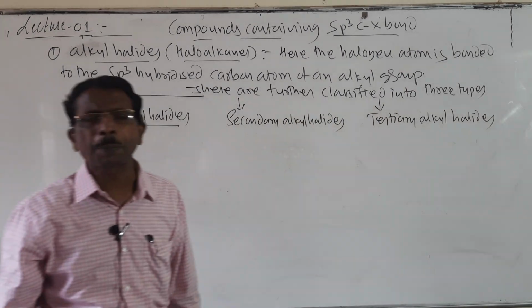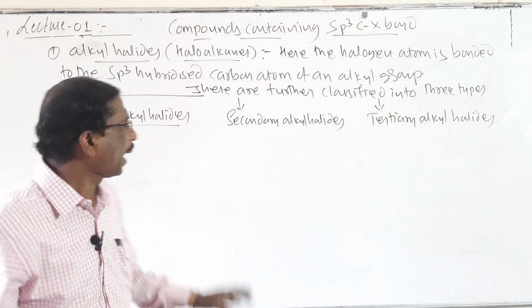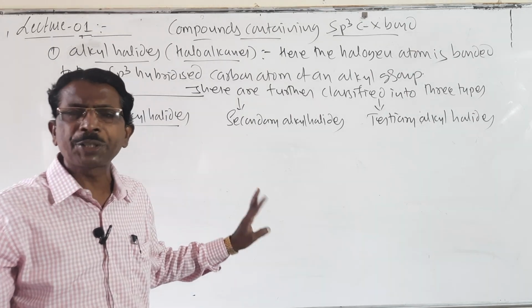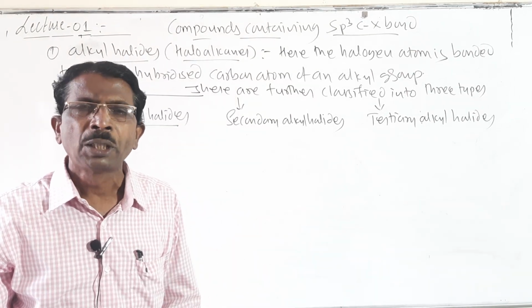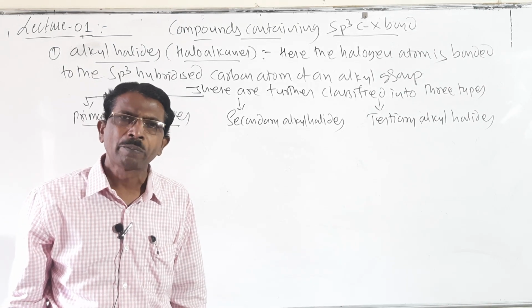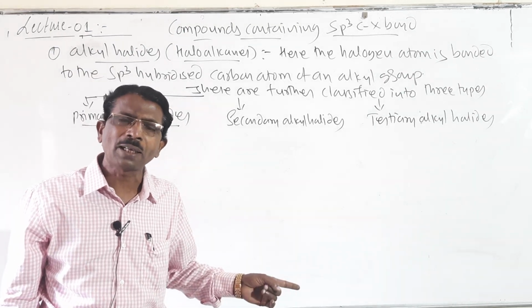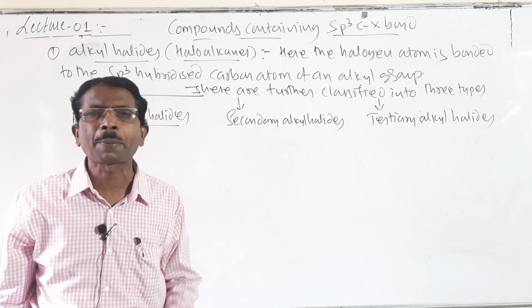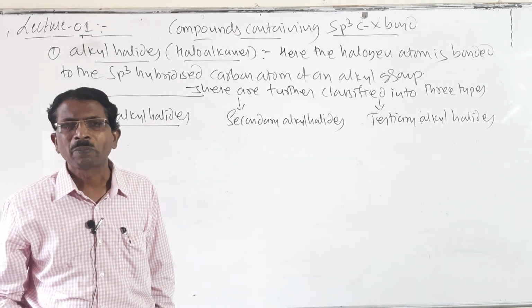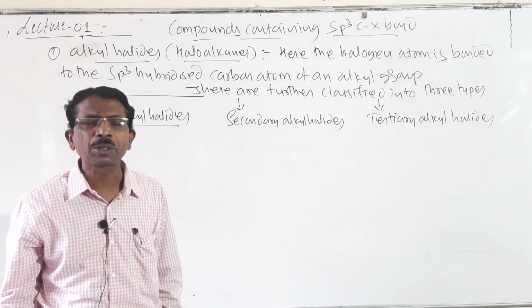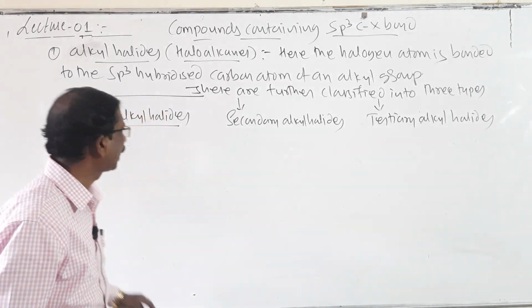Then students, what is a primary alkyl halide? Primary alkyl halides are those in which the halogen atom is directly attached to the primary carbon. Then what is a primary carbon? A primary carbon is one that is linked with only one carbon. It is attached to only one carbon atom and it must contain two hydrogen atoms. So I will show an example here.